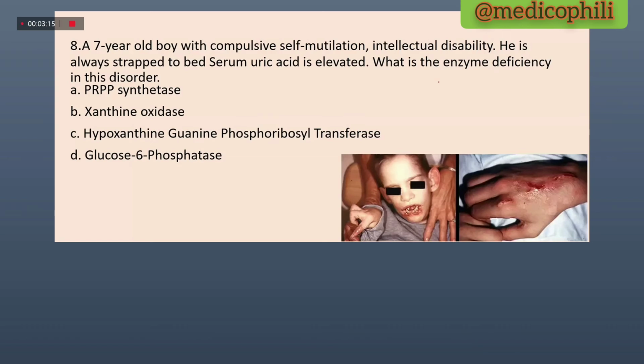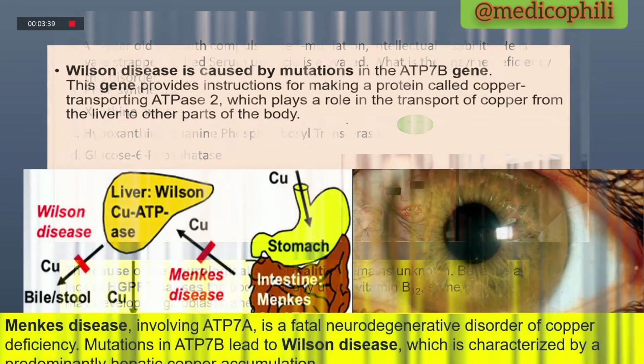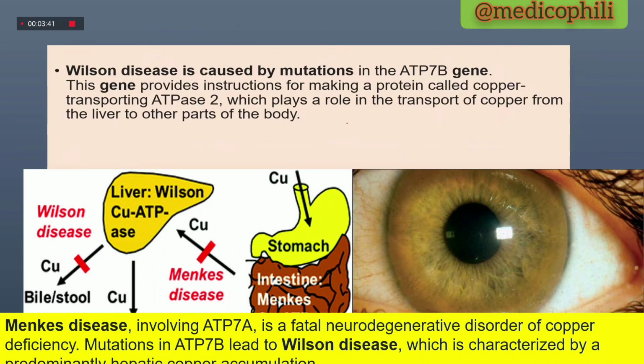And here a given case, a 7-year-old boy with compulsive self-mutilation and intellectual disability. He is always strapped to bed, serum uric acid elevated, enzyme is, so it is a neurological disorder which is only seen in boys. So the enzyme will be HGPRT.